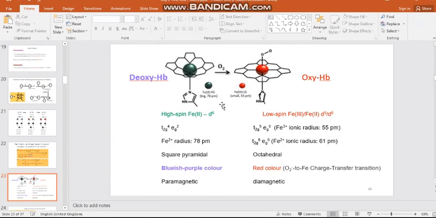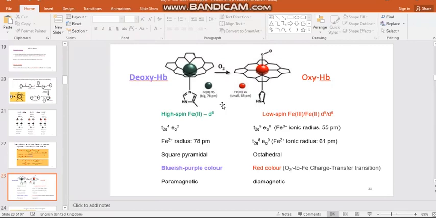If iron exists in the low spin iron 3 oxidation state, the configuration is t2g5 eg0. The ionic radius of high spin iron 2 is greater than that of low spin iron 2 or iron 3.